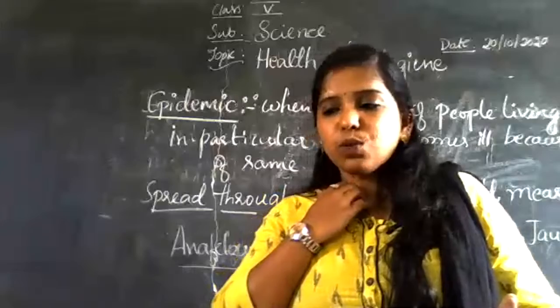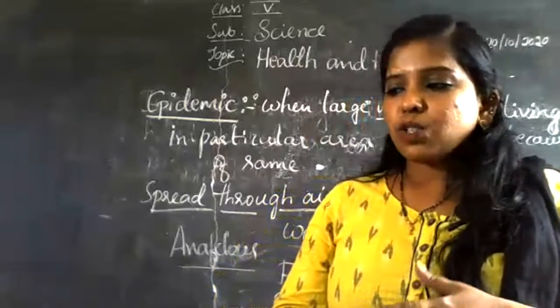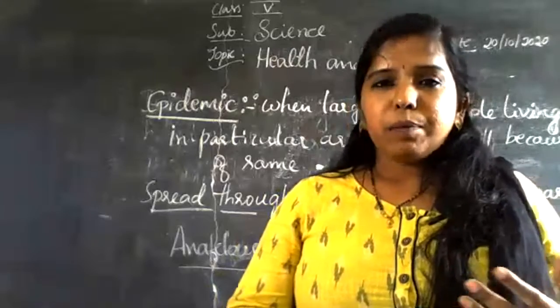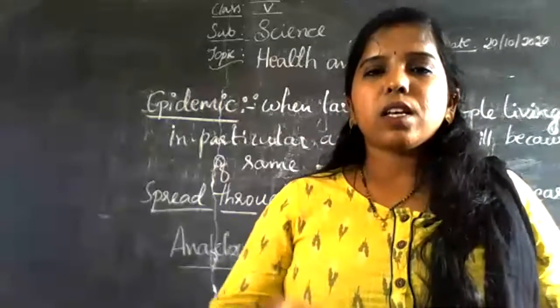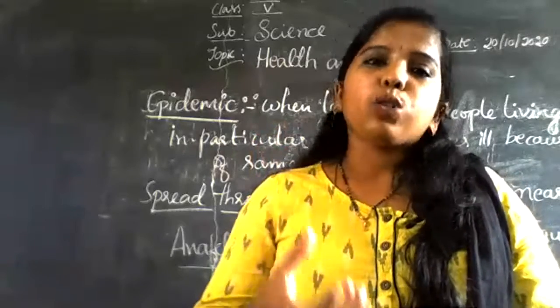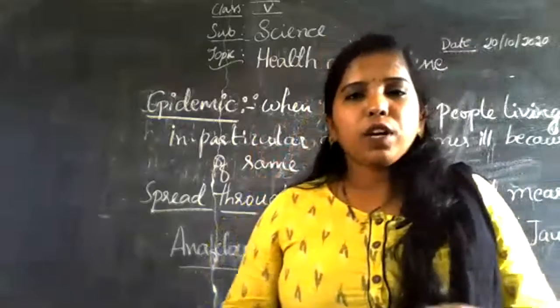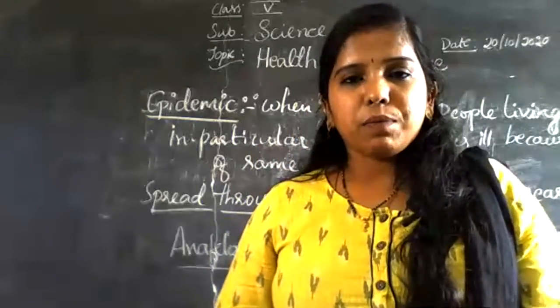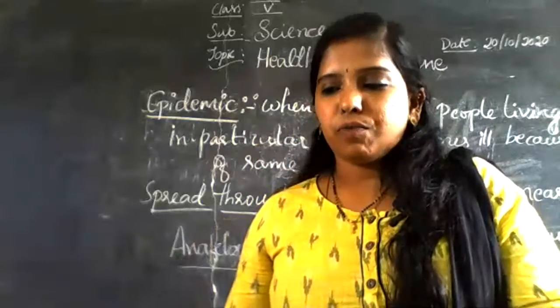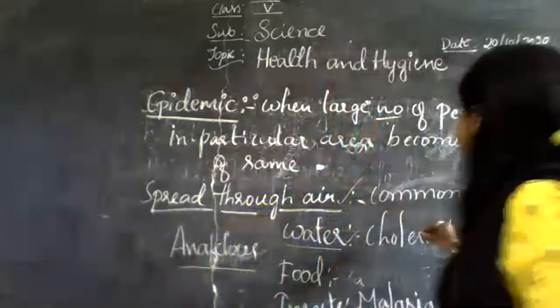Okay, now last, do not use any articles used by the patient. All articles used by the patient should be kept separately. Why? The infected person will have many germs on their clothes. If those germs come in contact with a healthier person, that person also gets infected. Okay, the last one is vaccinations.